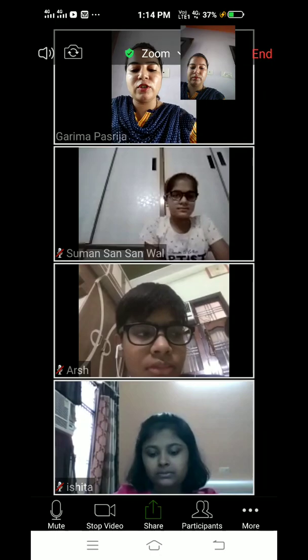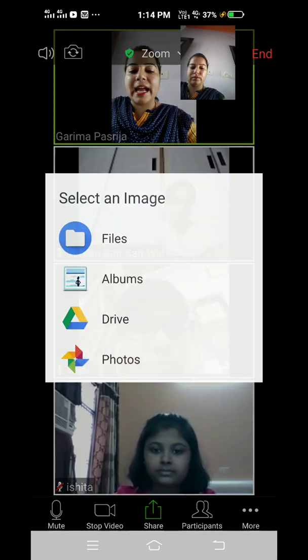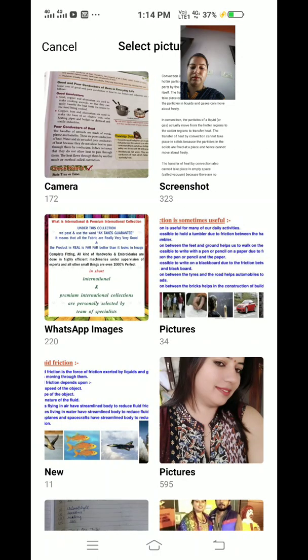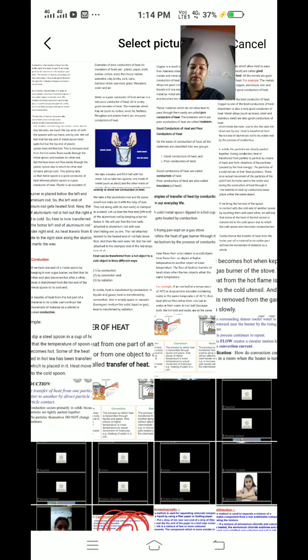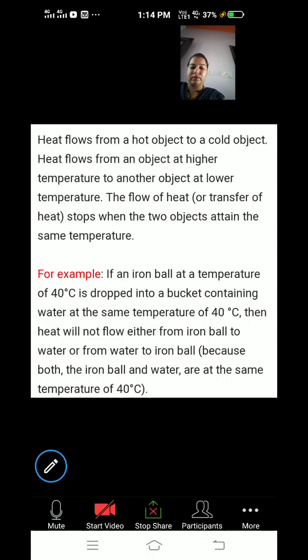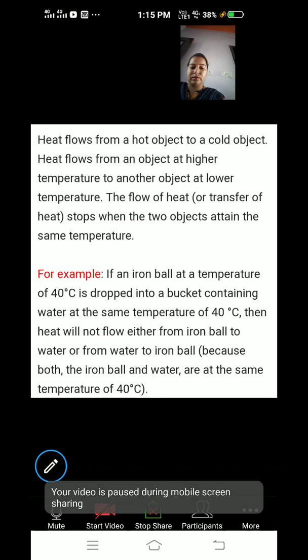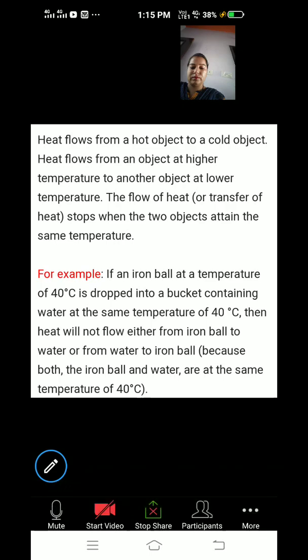Okay, now moving to another second concept, that is convection. Now I am teaching you convection. Previously we have discussed conduction. In convection, heat flows from a hot object to a cold object. Heat flows from an object at higher temperature to another object at lower temperature. The flow or transfer of heat stops.